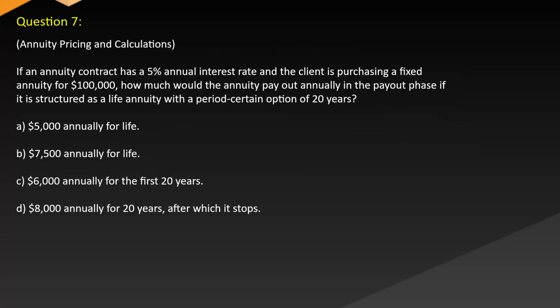Question 7. Annuity pricing and calculations. If an annuity contract has a 5% annual interest rate and the client is purchasing a fixed annuity for $100,000, how much would the annuity pay out annually in the payout phase if it is structured as a life annuity with a period certain option of 20 years? A. $5,000 annually for life. B. $7,500 annually for life. C. $6,000 annually for the first 20 years. D. $8,000 annually for 20 years, after which it stops.